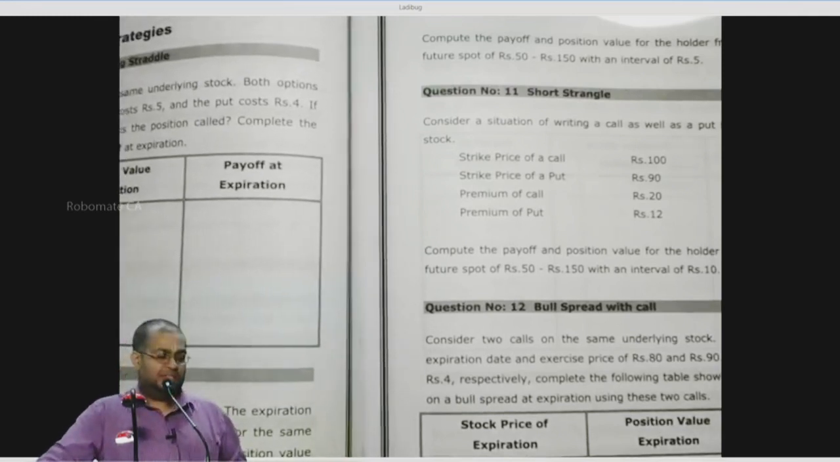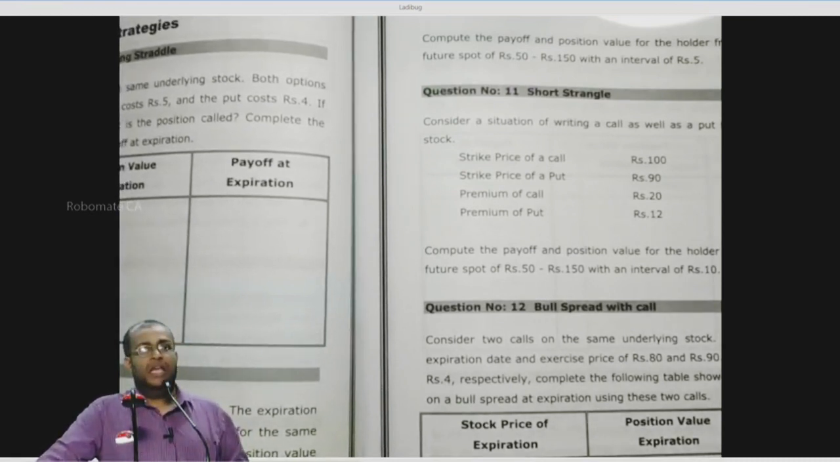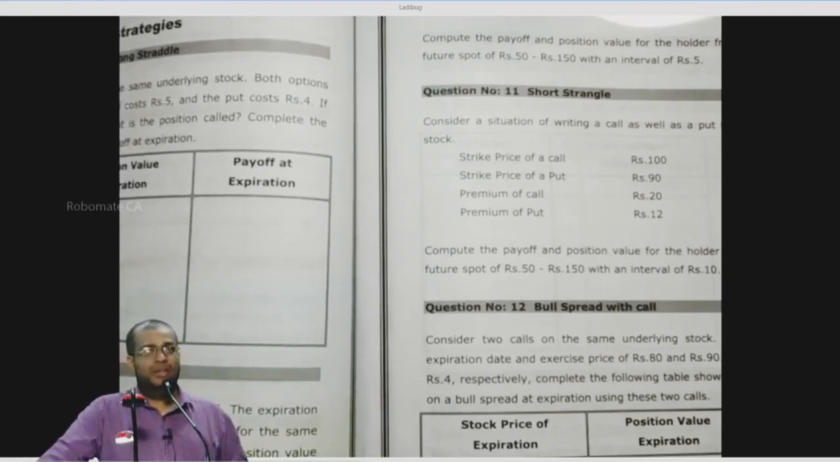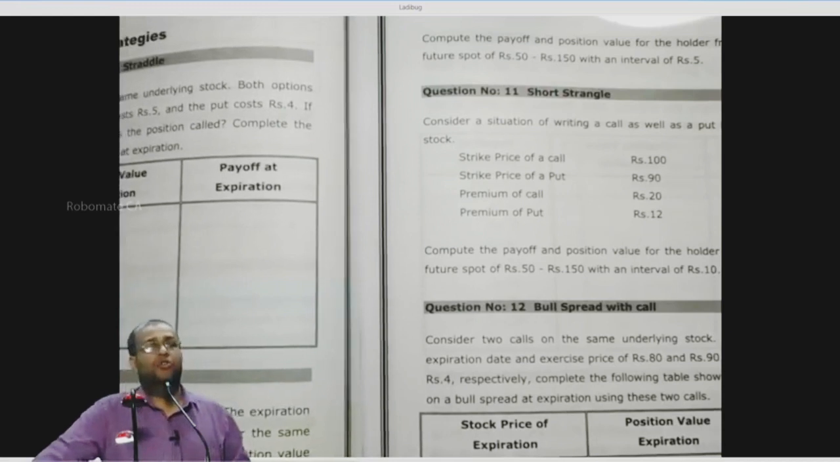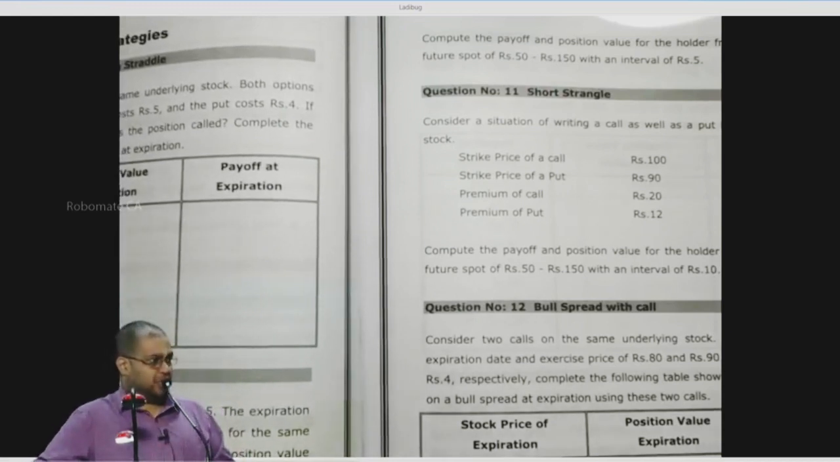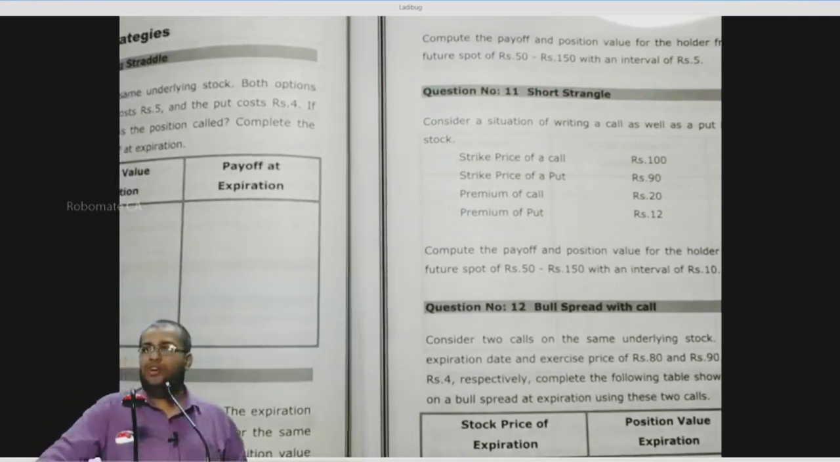If he holds the above call and put option, his position is called long straddle.